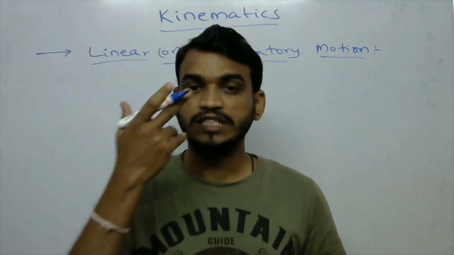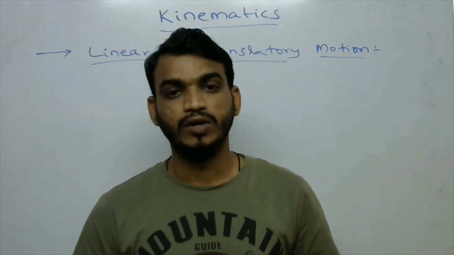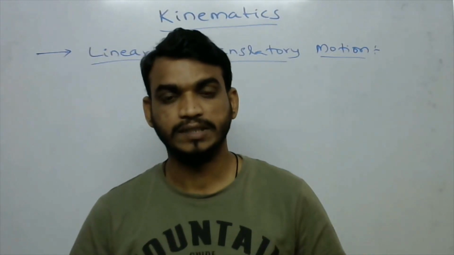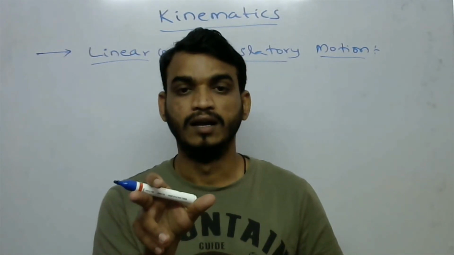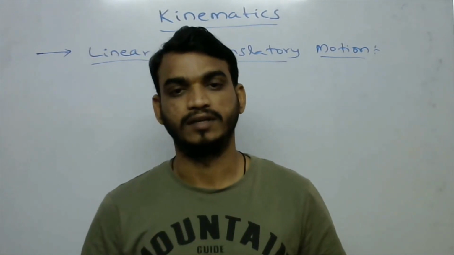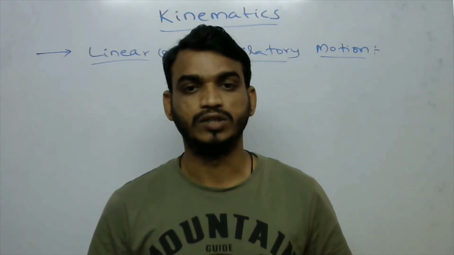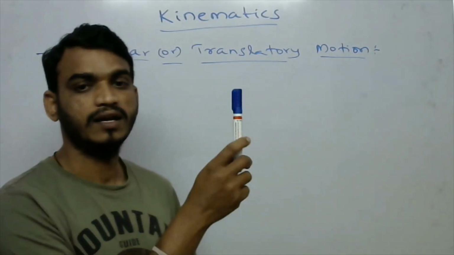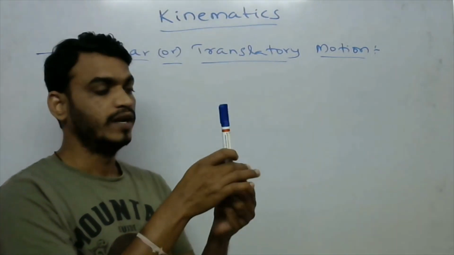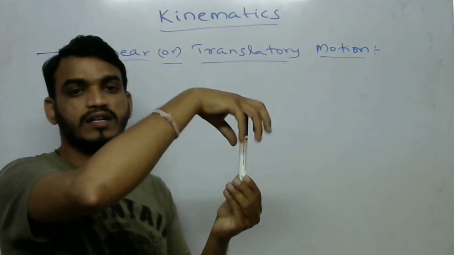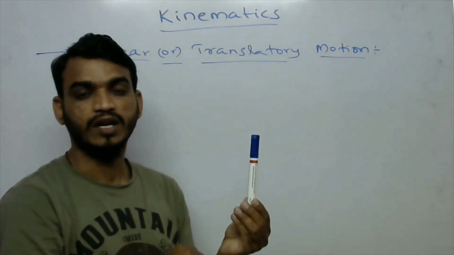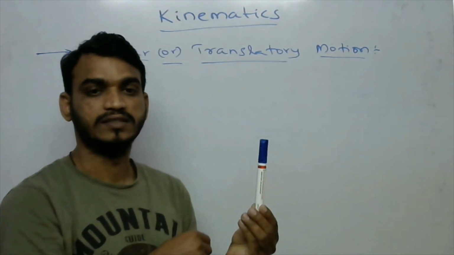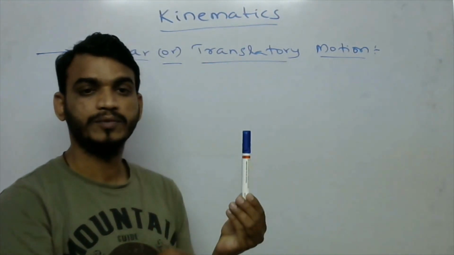A particle means only one single particle is present, but a rigid body means a group of particles is present. For example, I am taking this marker. This marker is a rigid body. It consists of a number of particles, a group of particles, so it is called a rigid body.